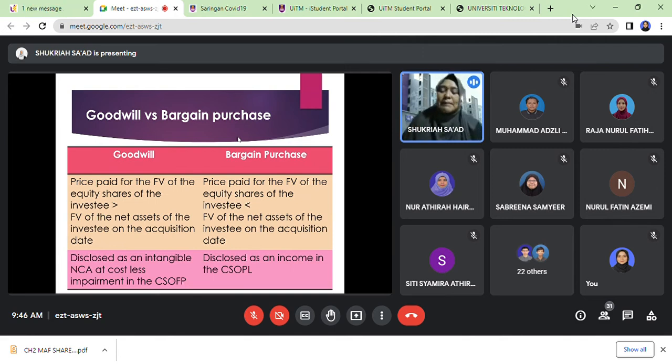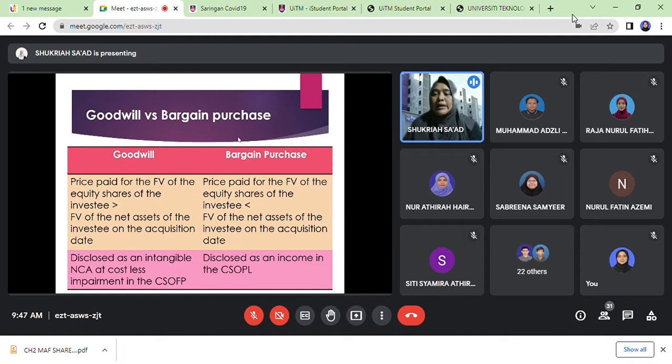It's a cost, expenses. So nilai goodwill that should be disclosed or presented in the consolidated statement of financial position should be net of impairment. Nilai bersih selepas tolak impairment.